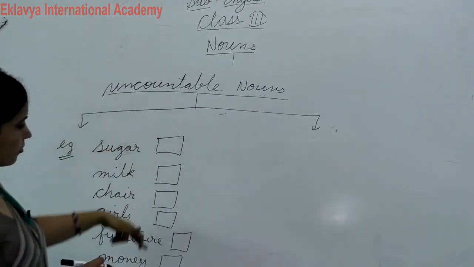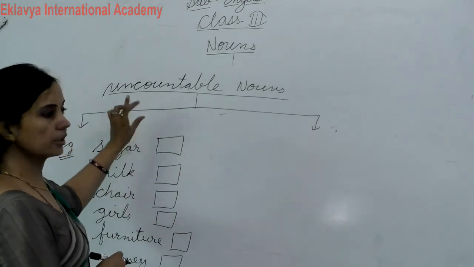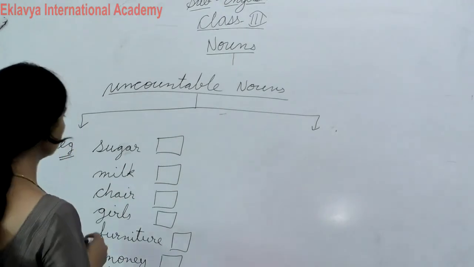In this given box you have to put C or UC. I mean C for countable noun or UC for uncountable noun. Okay, so let's see how.